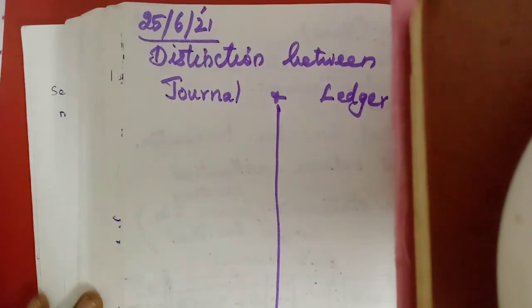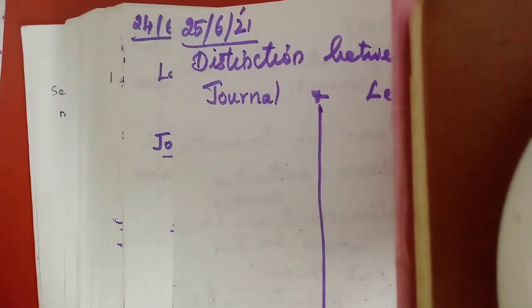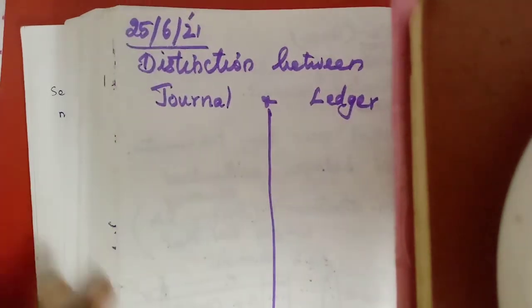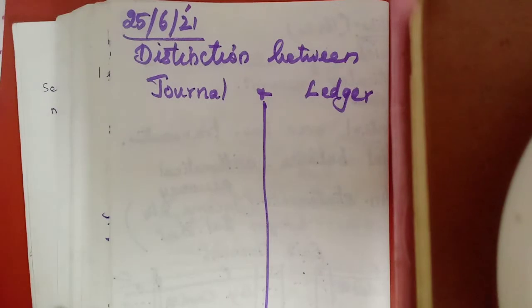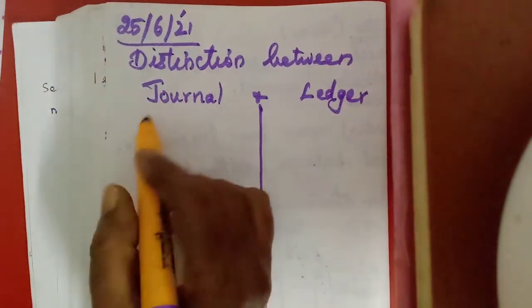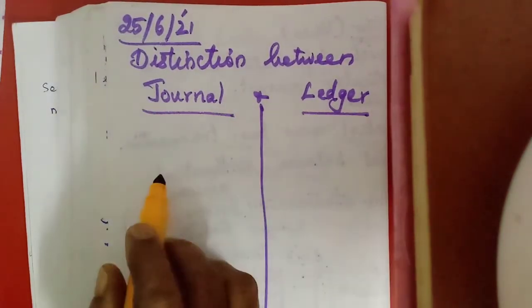Okay, shall we come back to our lesson in accountancy? We are in the fourth lesson. We have learned how to prepare the journal entries. Now, the second process in accounting is posting. That is called ledger. We are posting in the ledger accounts. So now we have learned what is a ledger account and what is a journal. So let us see the difference between journal and ledger.